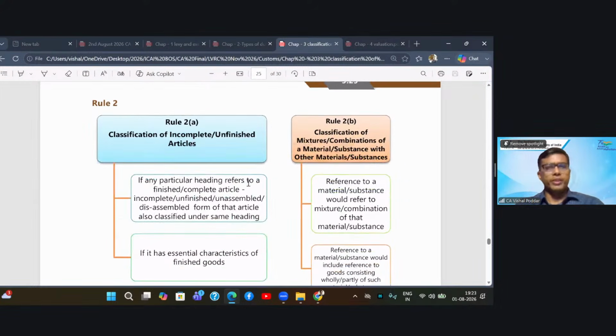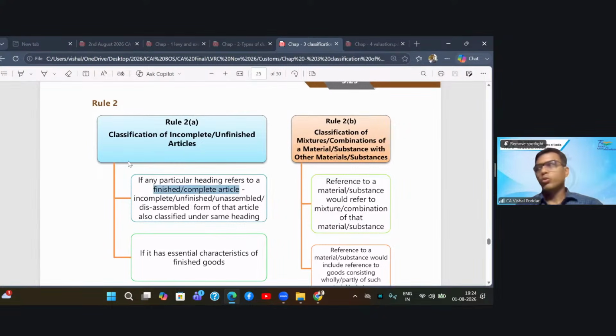What does Rule 2A say? That whenever you are reading the heading of any chapter or any commodity, obviously it will be covering the finished goods. So no heading is given in the customs tariff act saying unfinished car or car in the unassembled form. No, it is always covering the entire final product.